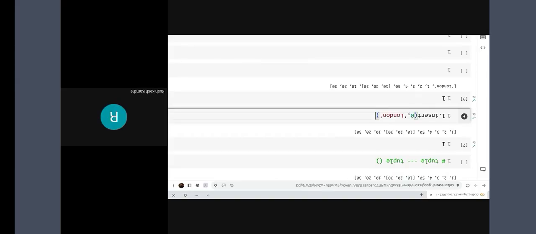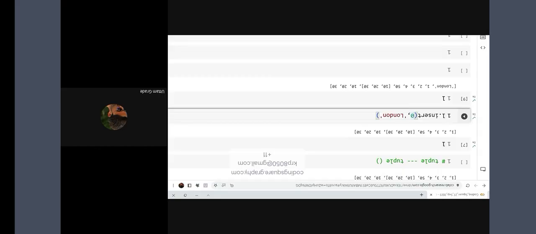Yes, okay. What about others? No, I did not understand. Which one? Tell me. What about insert is not clear? Here, insert, one, zero, London. What is the meaning of this? Which one, the zero before London? Okay, before London. See, zero is representing the index number here, right?